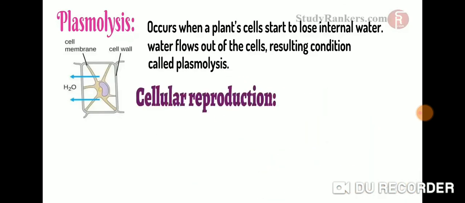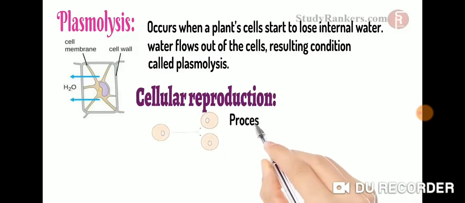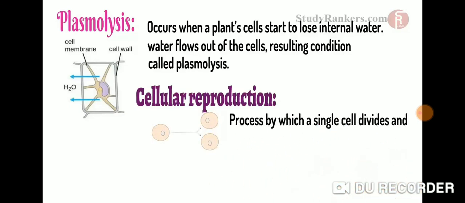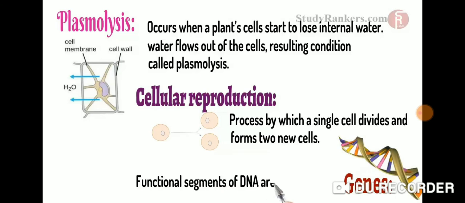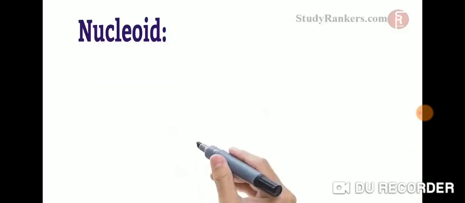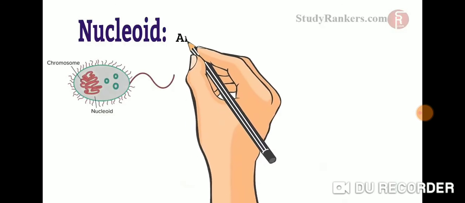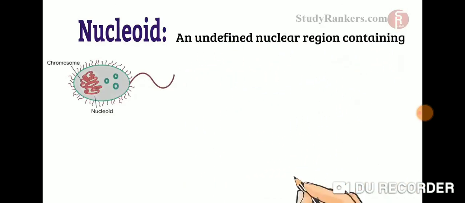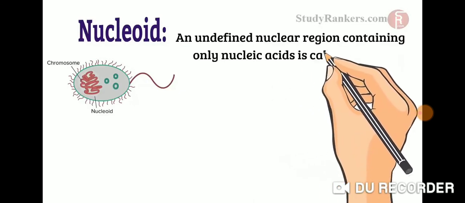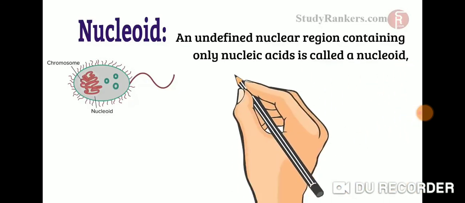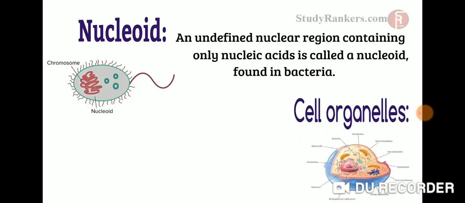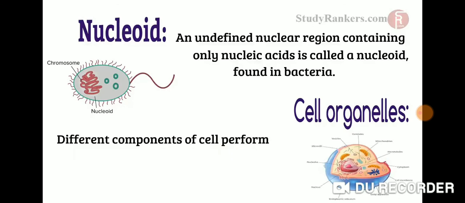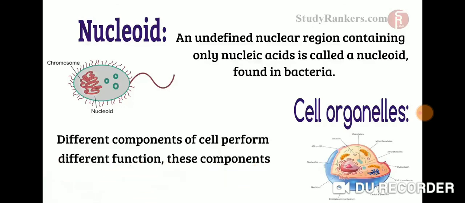Cellular reproduction: the process by which a single cell divides and forms two new cells. Genes: functional segments of DNA are called genes. Nucleoid: an undefined nuclear region containing only nucleic acid is called nucleoid, generally found in bacteria. Cell organelles: the different components of a cell perform different functions and these components are called cell organelles. That's it in this chapter.